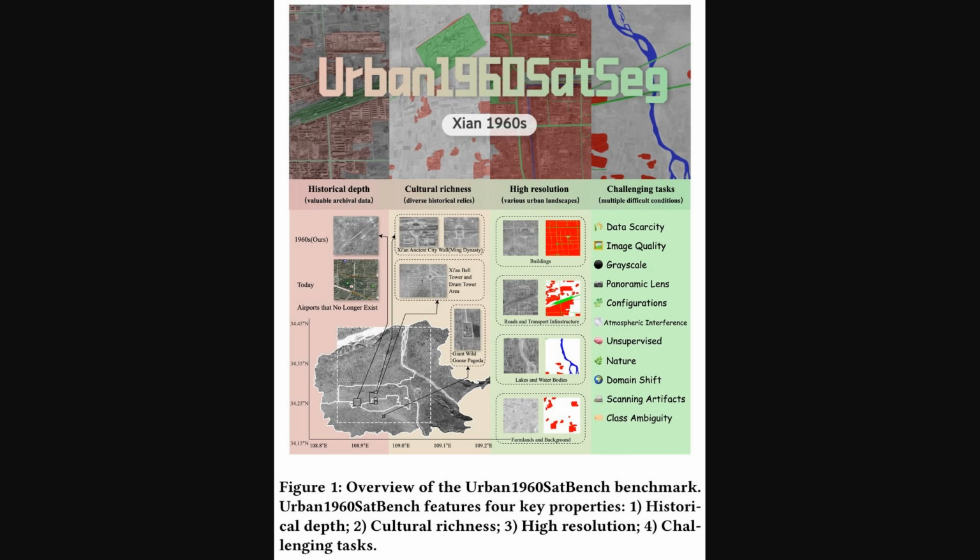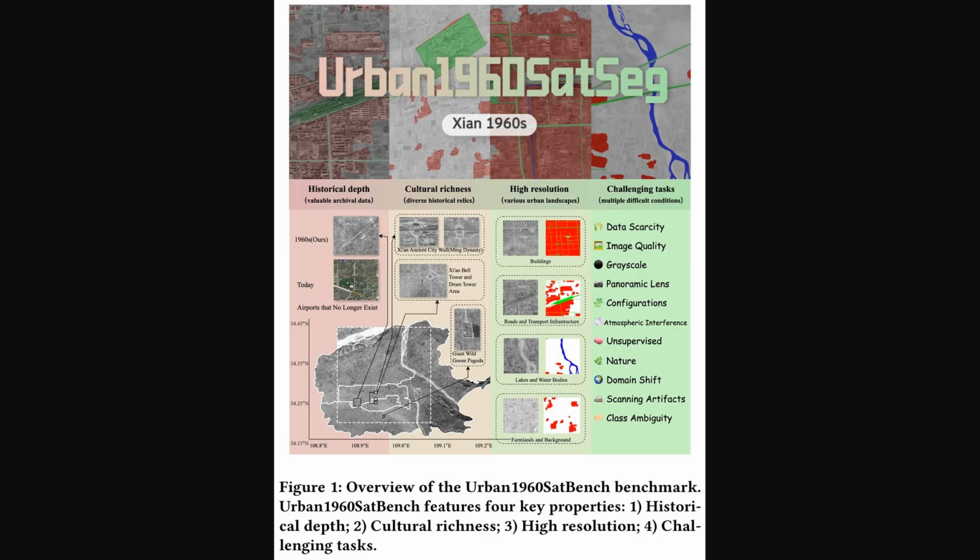Alright, so let's dig into that first contribution, the Urban1960SatSeg dataset. This figure gives us a fantastic overview. It focuses on the city of Xi'an in the 1960s and highlights the unique properties of this new benchmark. You can see the historical depth, for example. It shows airports that no longer exist today. It also captures cultural richness with landmarks like the ancient city wall.